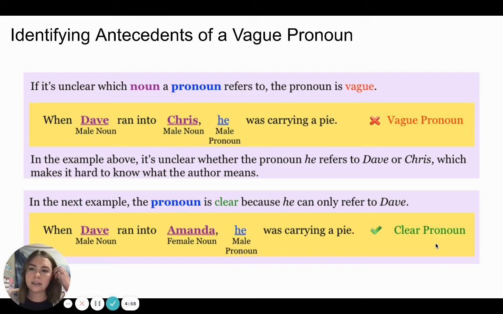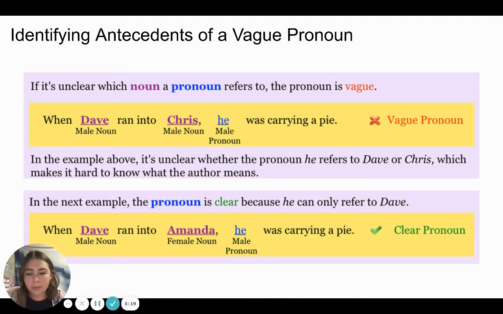We'll move on now to identifying antecedents of a vague pronoun. If it's unclear which noun a pronoun refers to, the pronoun is vague. For example, when Dave ran into Chris, he was carrying a pie. He is a vague pronoun because we don't know if he is referring to Dave or to Chris. It needs to be more specific.